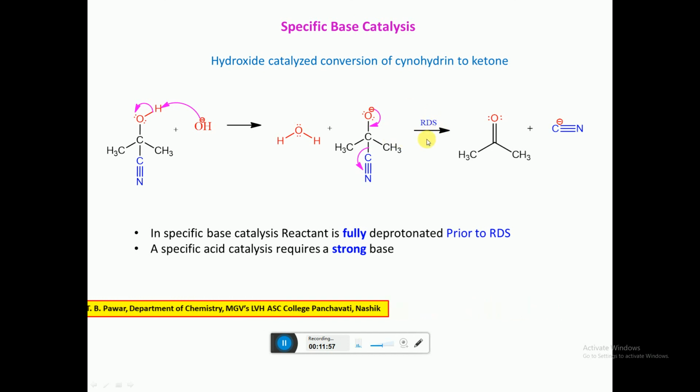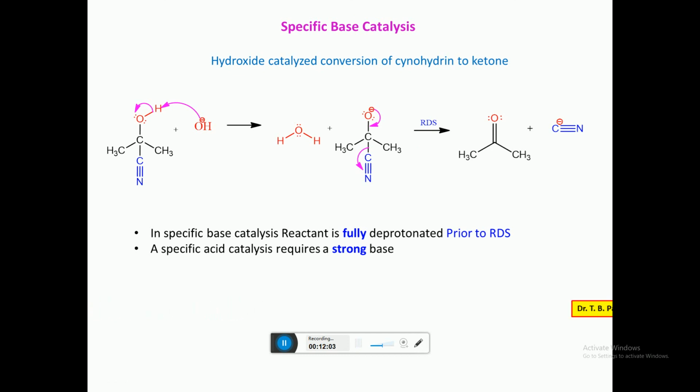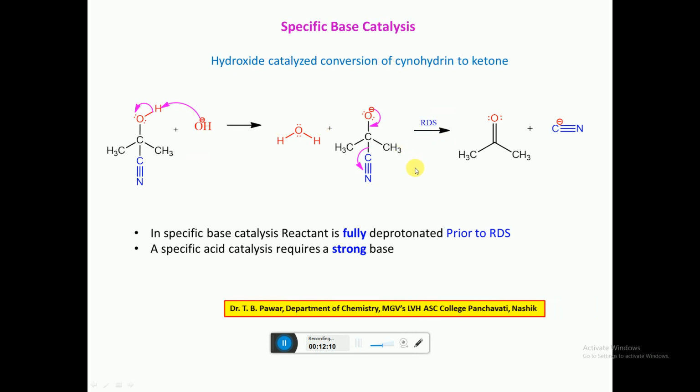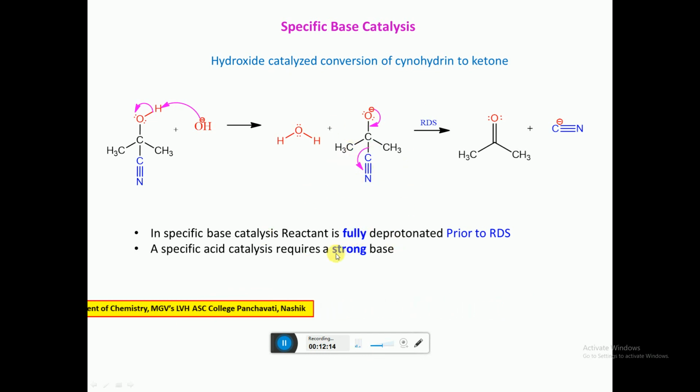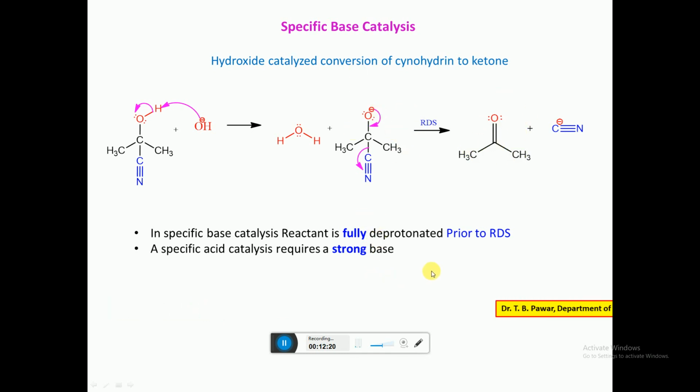Very similar to specific acid catalysis: in specific acid catalysis there is protonation before the rate determining step, and the same here, with the use of a strong base. And finally this is the formation of ketone.